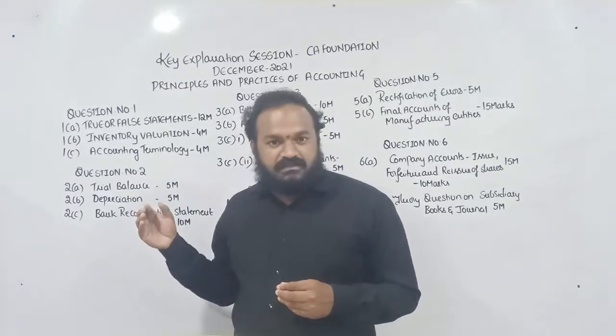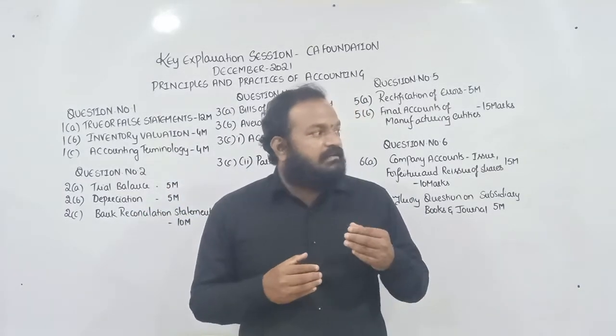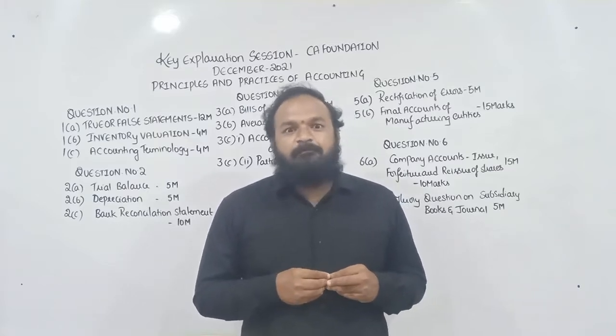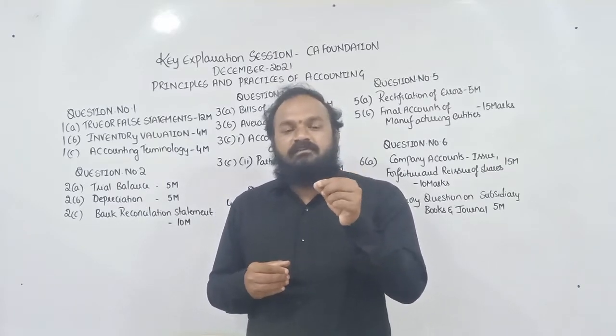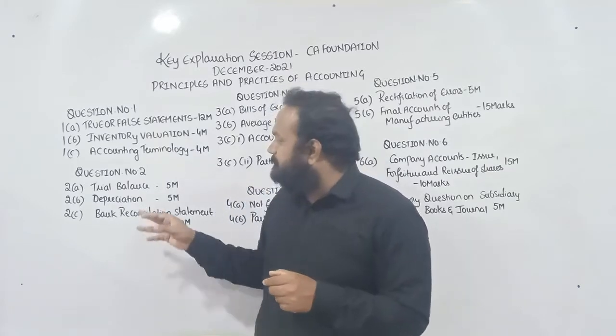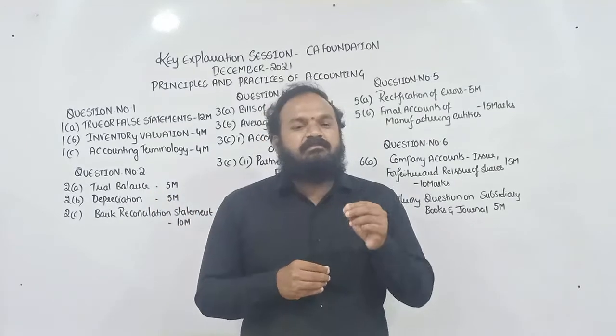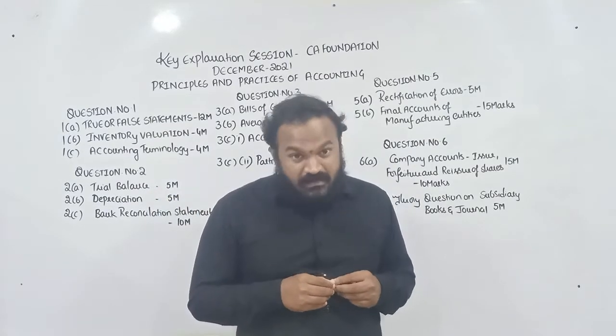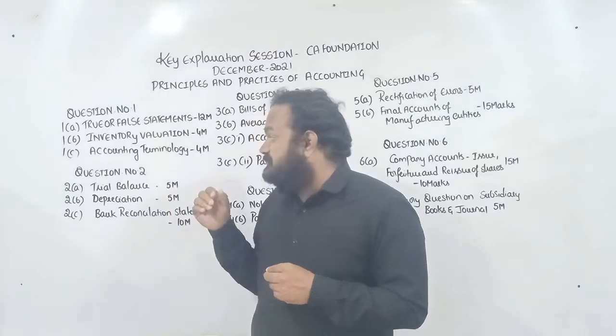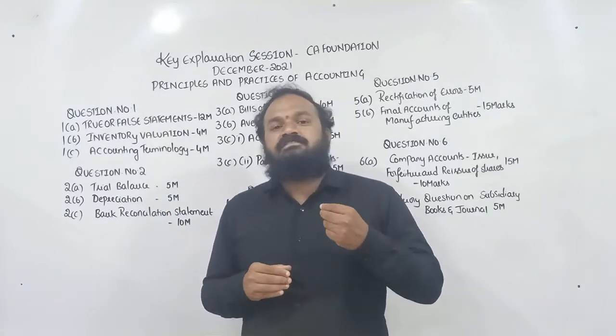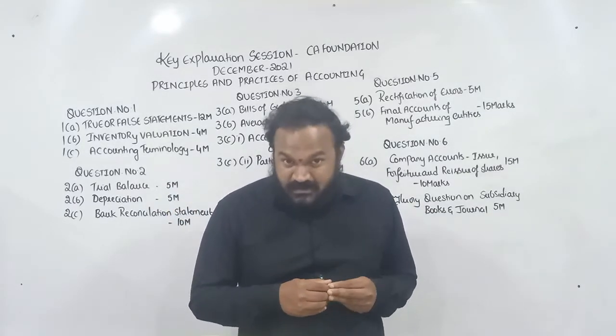Coming to question number 2, which again comprises 3 parts. 2A is a basic question on preparation of a trial balance, and 2B belongs to the depreciation chapter.